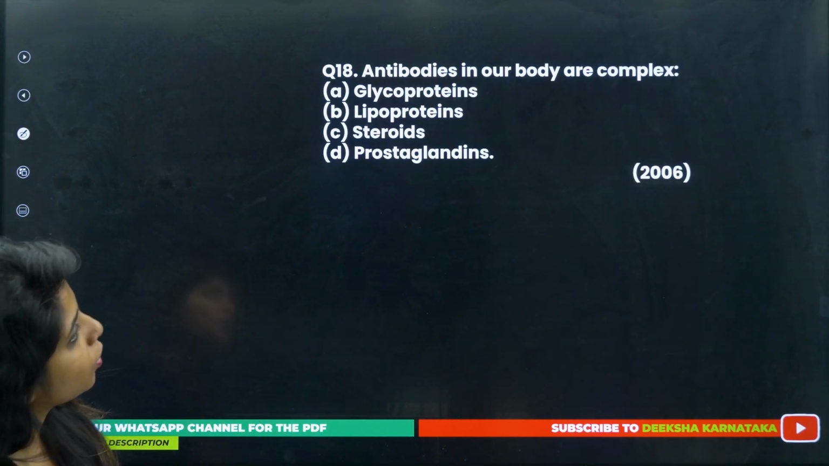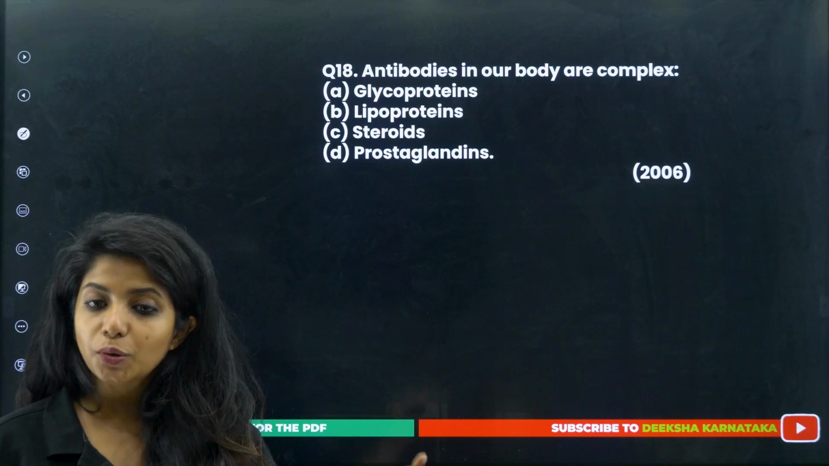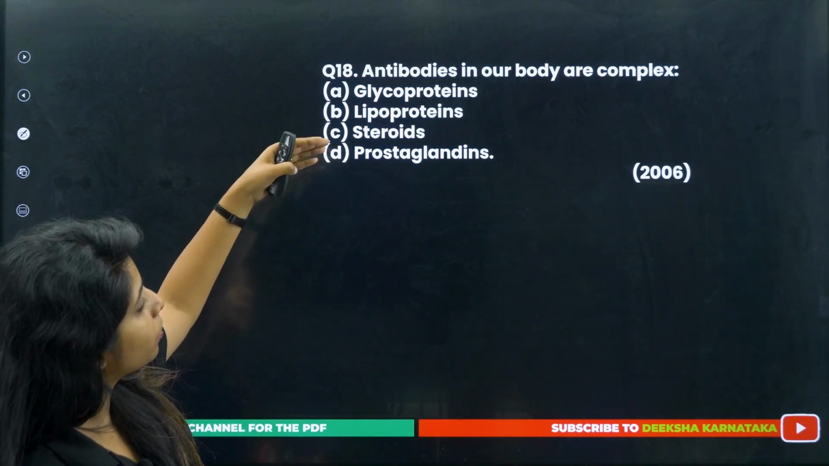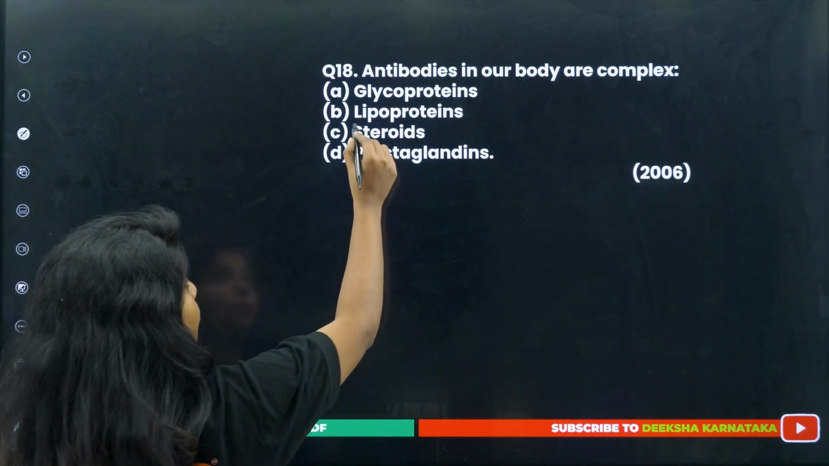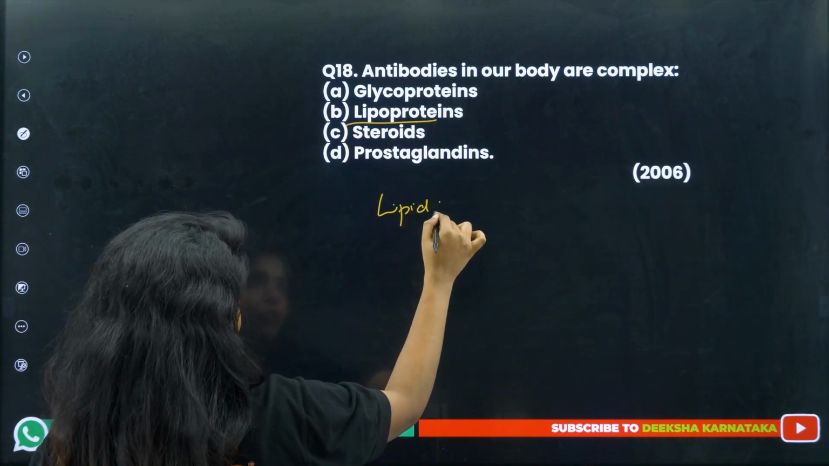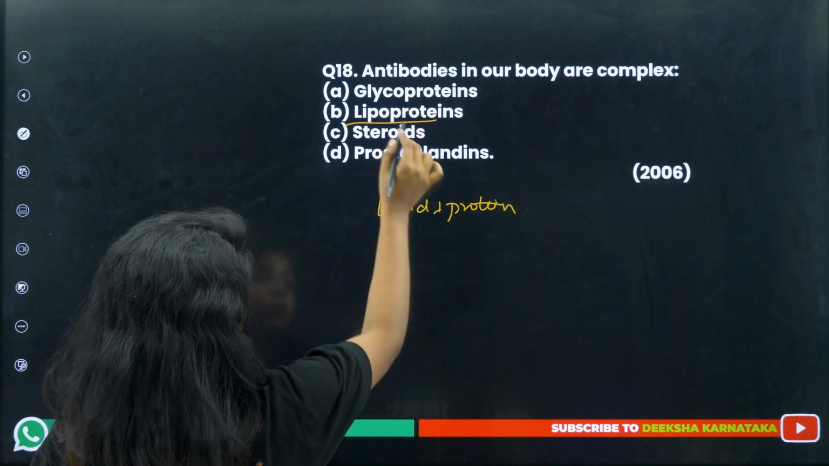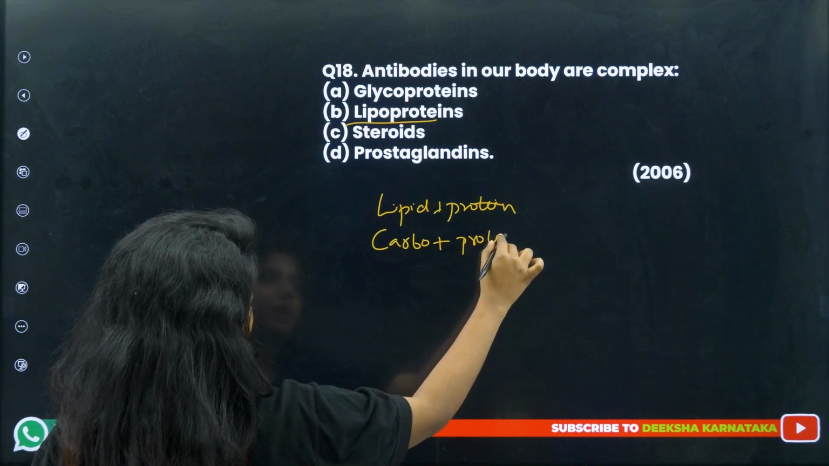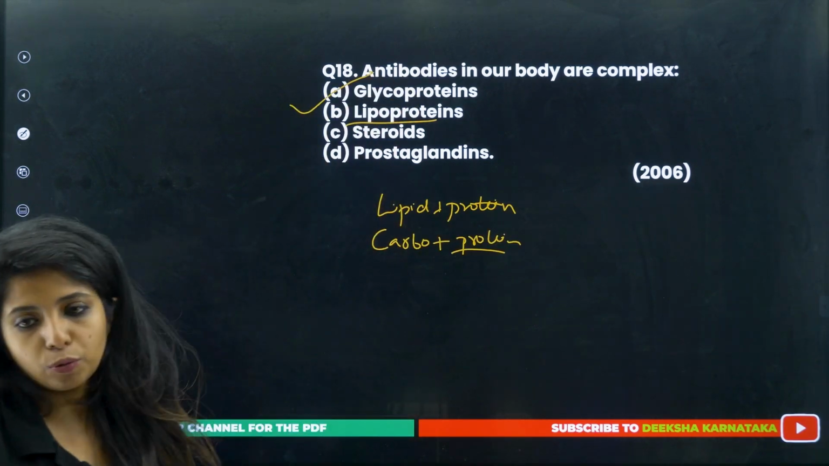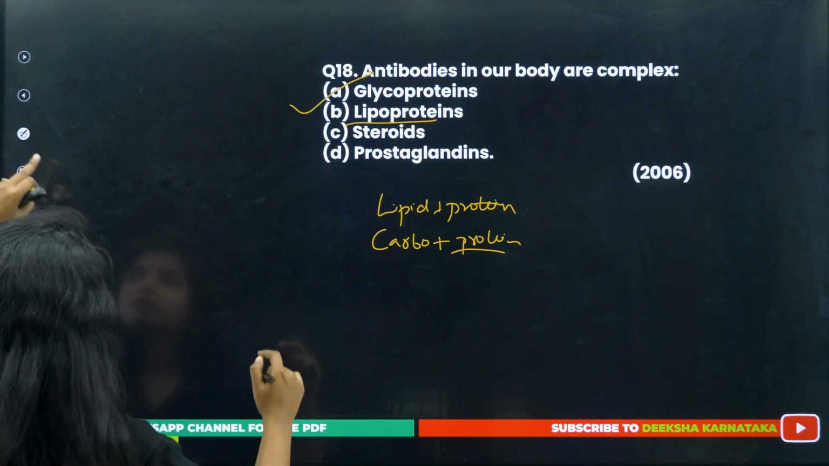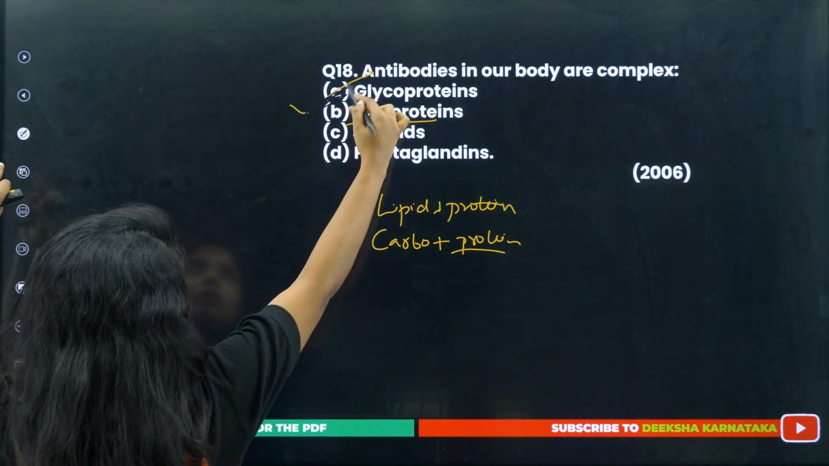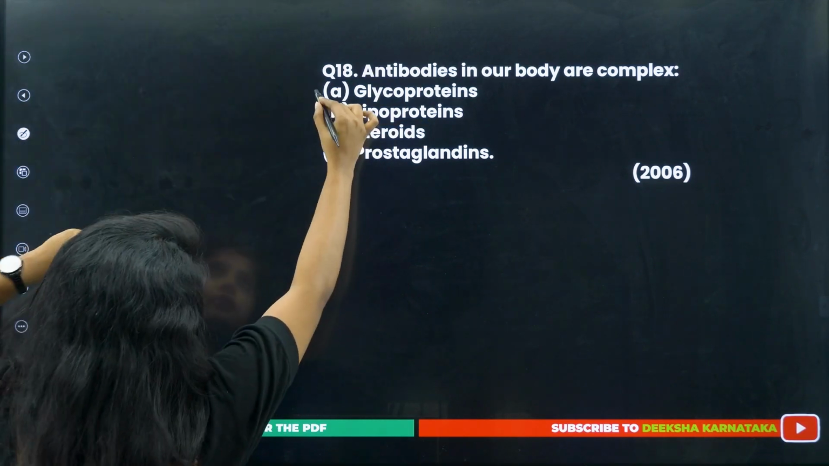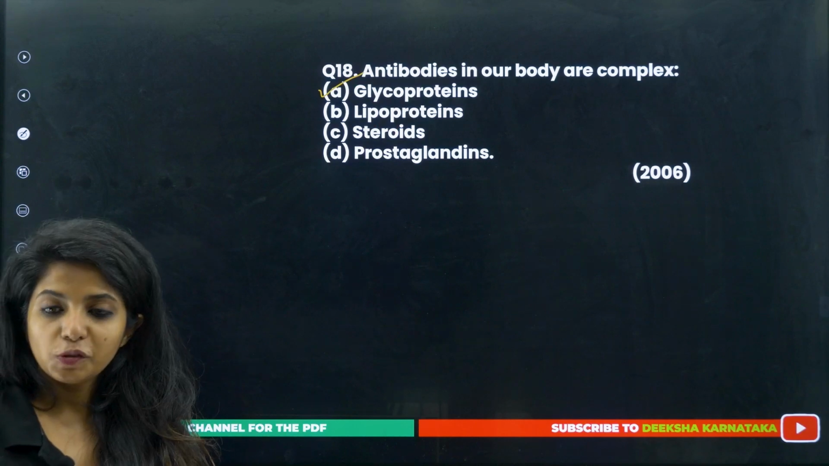Going ahead, antibodies in our body are complex. Again, what are they? I told you they are proteins, they are globulins. So we have the options: glycoproteins, lipoproteins, steroids, prostaglandins. Lipoproteins are where lipid and protein are there. Glycoproteins are where carbohydrate and protein are there. Well, the correct answer to this question is glycoprotein. They are glycoproteins, children. They are not lipoproteins. Yes, it's glycoprotein.